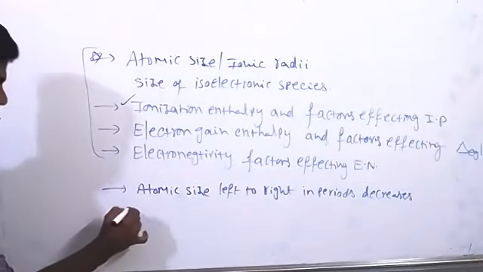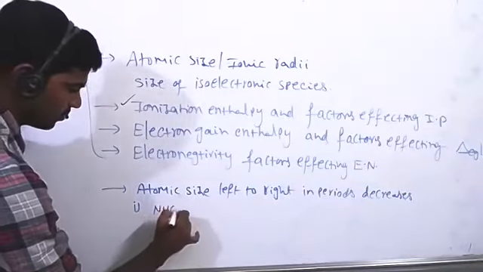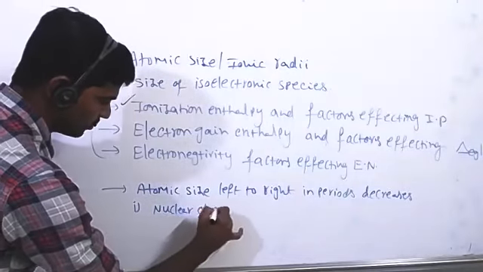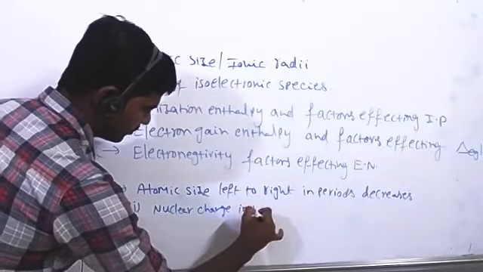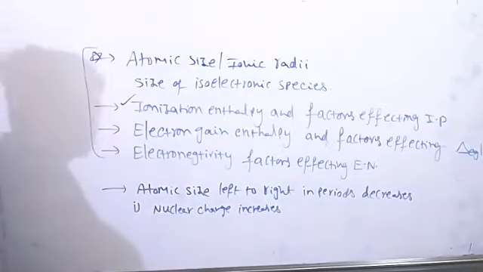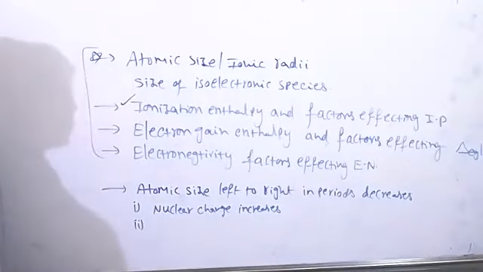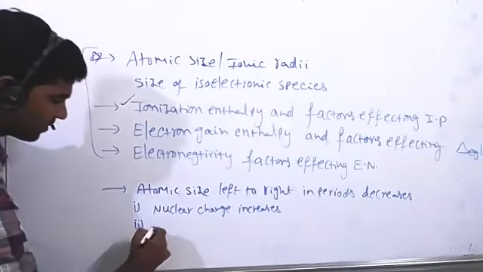Reasons, you can say two reasons. The first reason is nuclear charge is increasing, meaning the number of protons in the nucleus increases. The second reason is that the electron is added into the same shell.